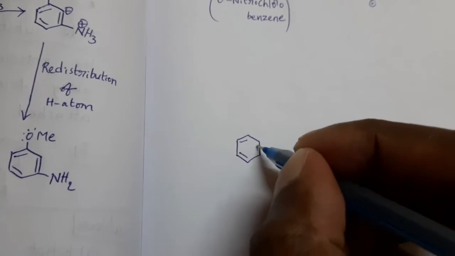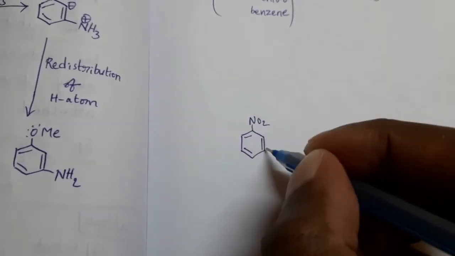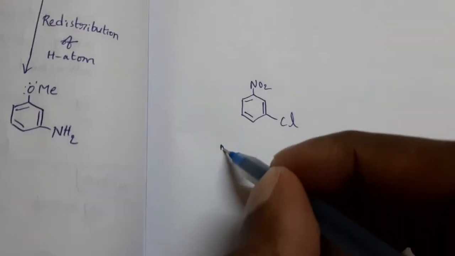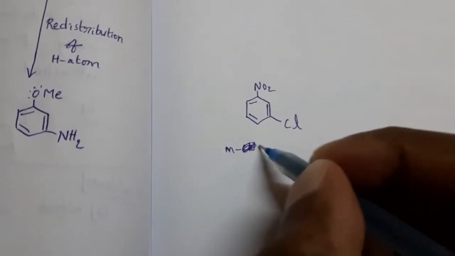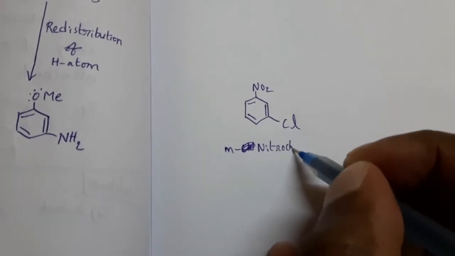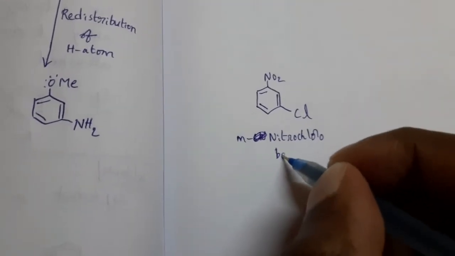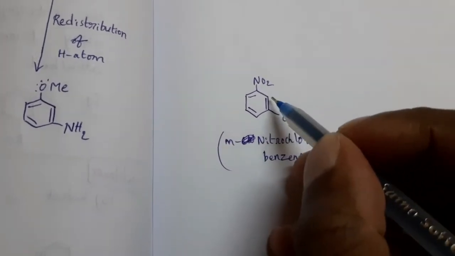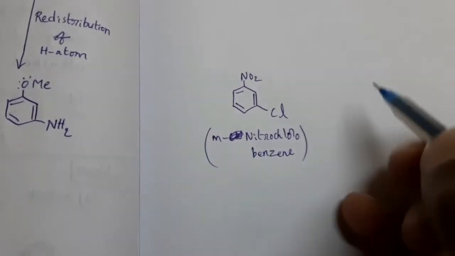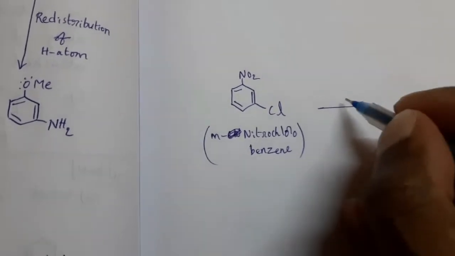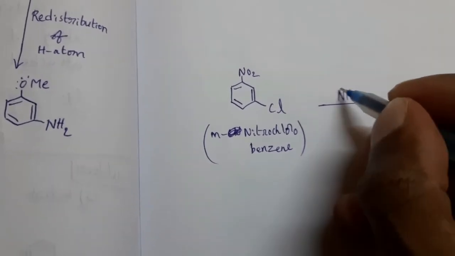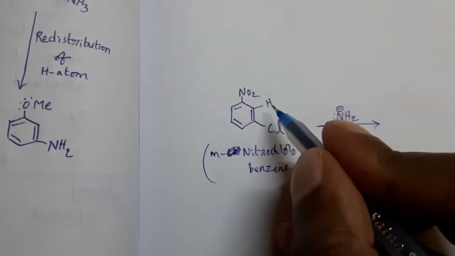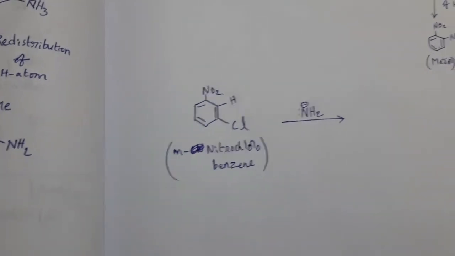This is metanitrochlorobenzene. Here two types of hydrogens are there. This hydrogen and this hydrogen, anyone can participate in this reaction, but more possibility is for this hydrogen. This hydrogen involves in the formation of benzyne intermediate.